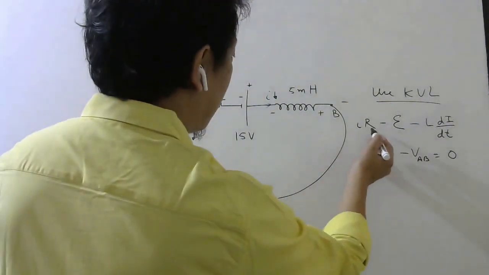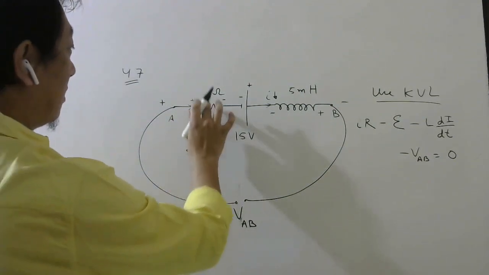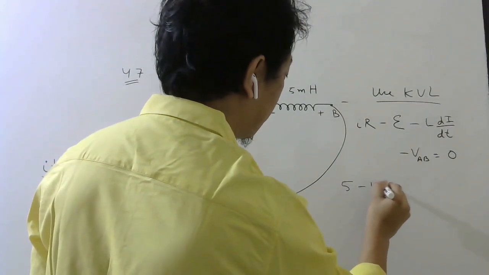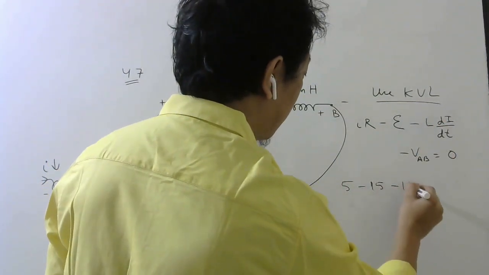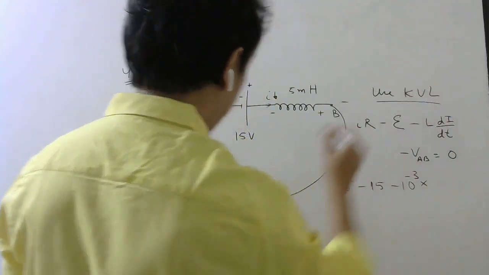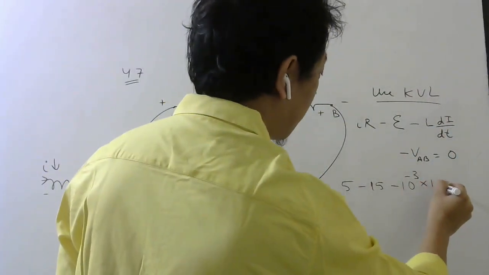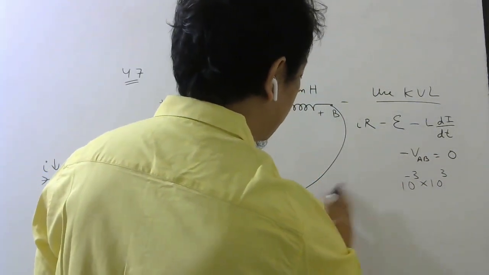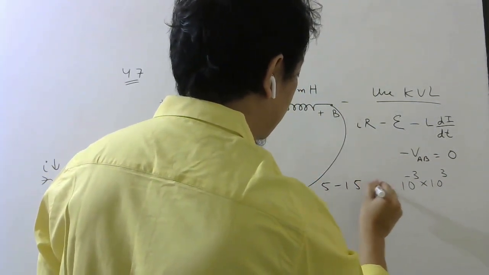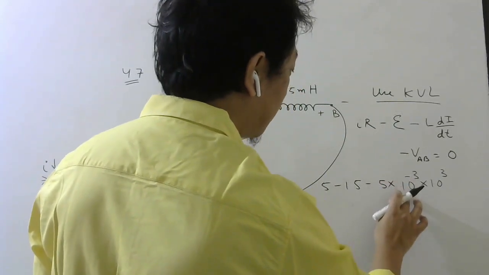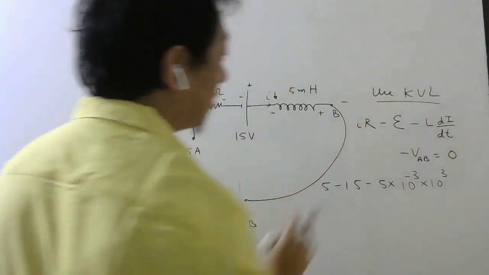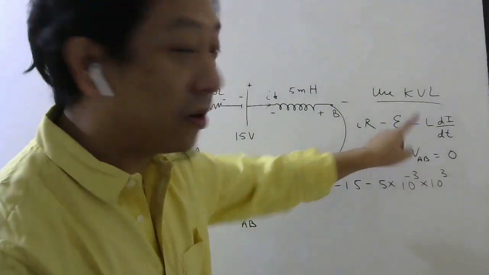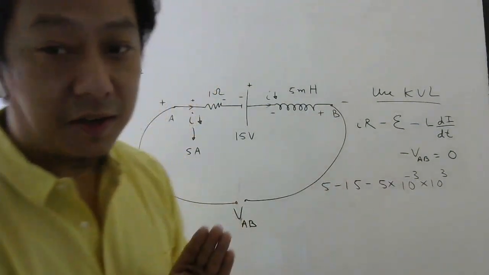Okay, now what is I into R? I is 5, R is 1, so this is 5. EMF magnitude is 15. L is 10 power minus 3. Rate of change of current is 10 power plus 3. Inductance is 5 millihenry, so this is 5, this is minus 15, this is 5 millihenry means 10 power minus 3, and the rate of change of current was given 10 power 3. Don't put minus, okay, because the sign and all we have written here already. You have to only put the magnitudes.